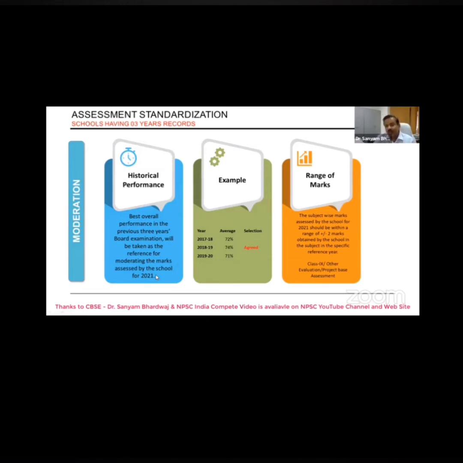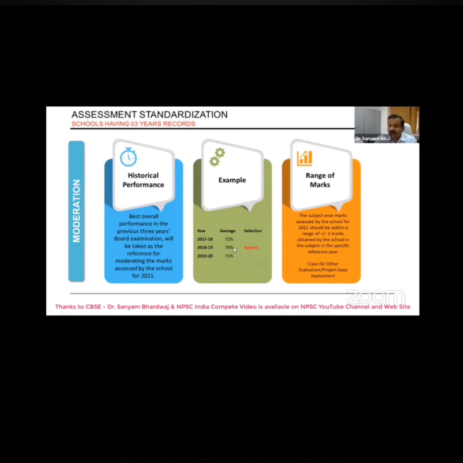And this is to see why you have to go. When you are going for any other year than the year indicated by the CBSE, then you have to record this thing in the ratio document. Now I am saying that for one school, where the 17-18, 18-19 and 19-20 result is over there, the average result is 74% in 2018-19, means the pass percentage is better. So generally we would say that we will be selecting 18-19 as the reference year for preparing the result.